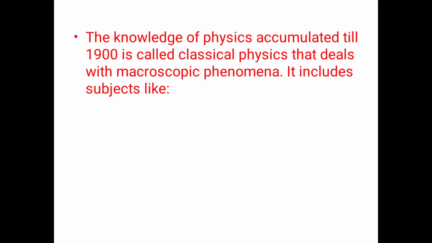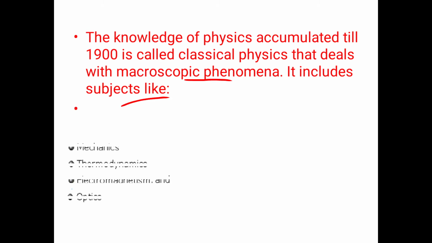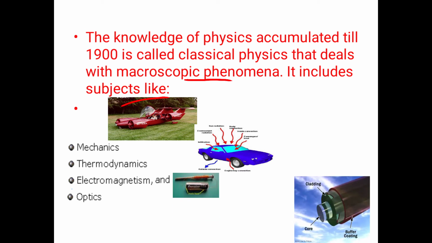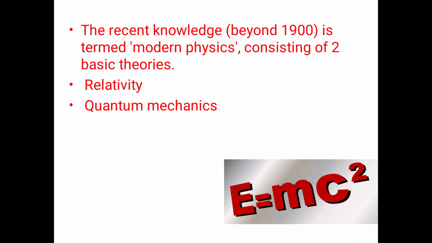Now, the knowledge of physics accumulated till the 19th century is called classical physics, which deals with macroscopic phenomena. It includes subjects like mechanics, thermodynamics, electromagnetism, and optics. These are classical physics. And the recent knowledge beyond the 19th century is termed modern physics, consisting of two theories. The first one is relativity and the other one is quantum mechanics.